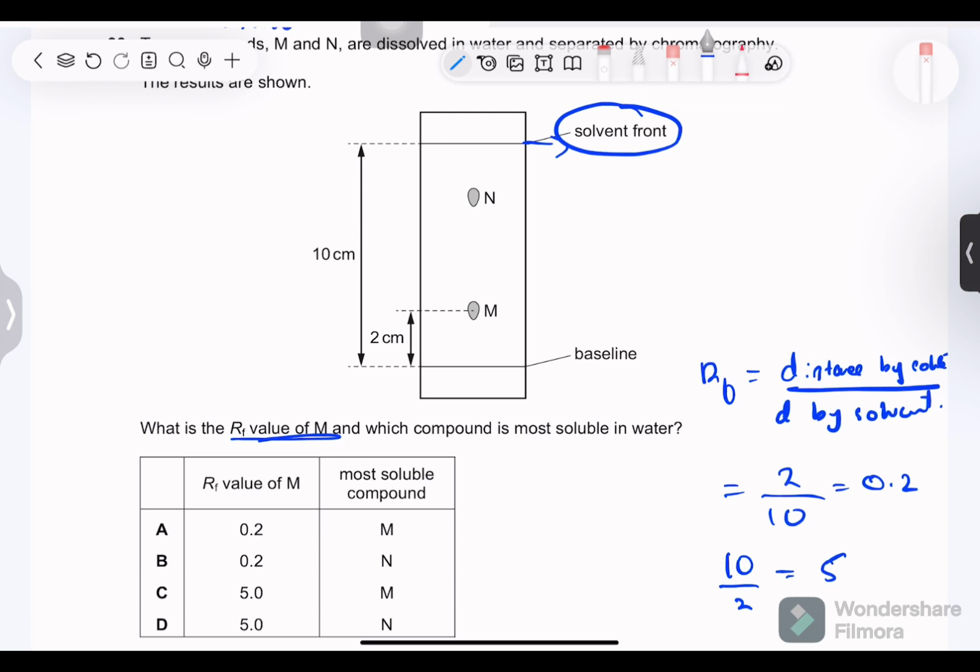Okay, so distance traveled by solute upon distance traveled by solvent is the RF value, the retention factor. The retention factor means how much the solvent retained the substance M and N. So the further it traveled, it means the more soluble it is. So N is more soluble than M. This is for sure. So either B or C, D. Then we know the RF value is 0.2. The retention factor for M is 0.2 and the most soluble compound is N. So these are two different things they are asking. They are not asking RF value of N. They are asking RF value of M, and the most soluble is the one which travels more.